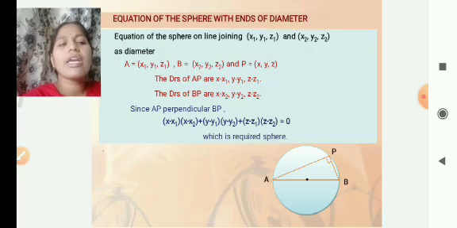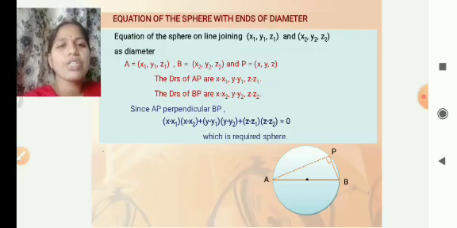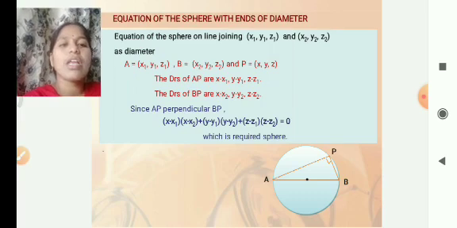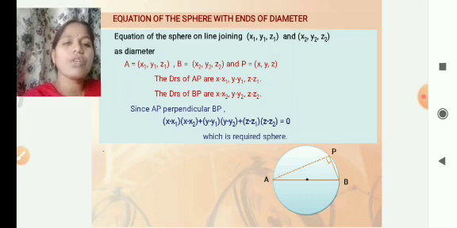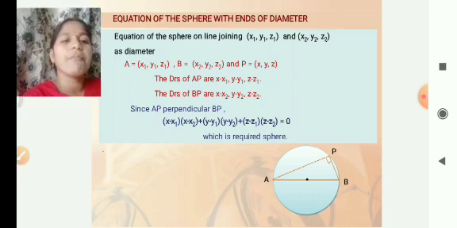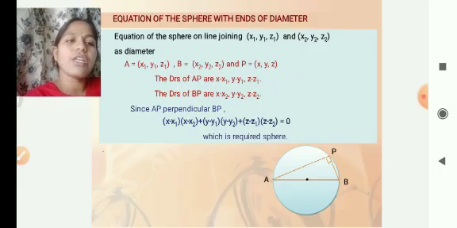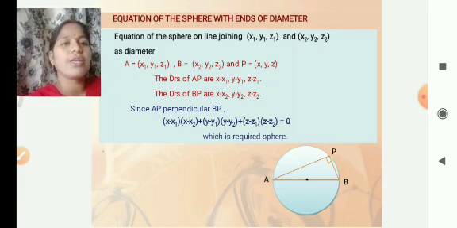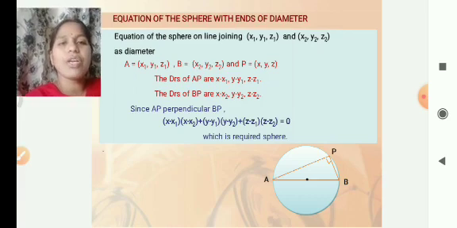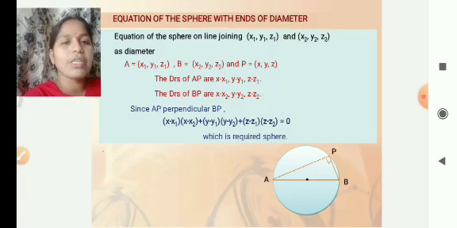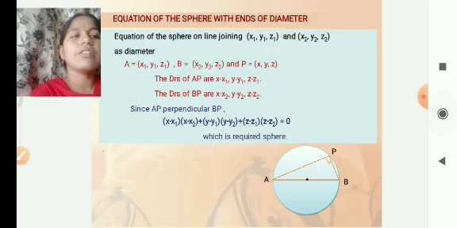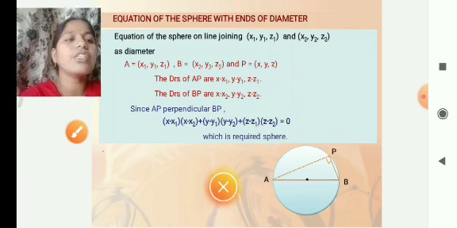These two lines are perpendicular, so l1 l2 plus m1 m2 plus n1 n2 is equal to 0. Applying the formula: (x minus x1)(x minus x2) plus (y minus y1)(y minus y2) plus (z minus z1)(z minus z2) is equal to 0, which is the required equation of the sphere when the two ends of the diameter are given.